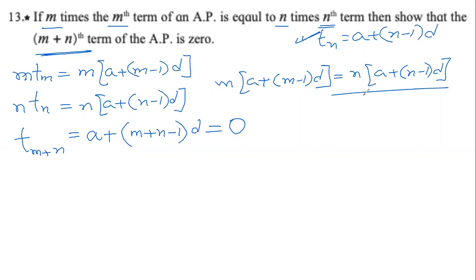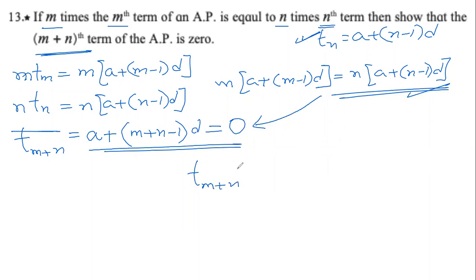We will use a lot of algebra with this equation, which is given in the form of a sentence in the question. When we simplify this equation, we will arrive at this equation. And when we arrive at this equation, we will say T m plus n equals 0. This is how we will solve. A lot of algebra.